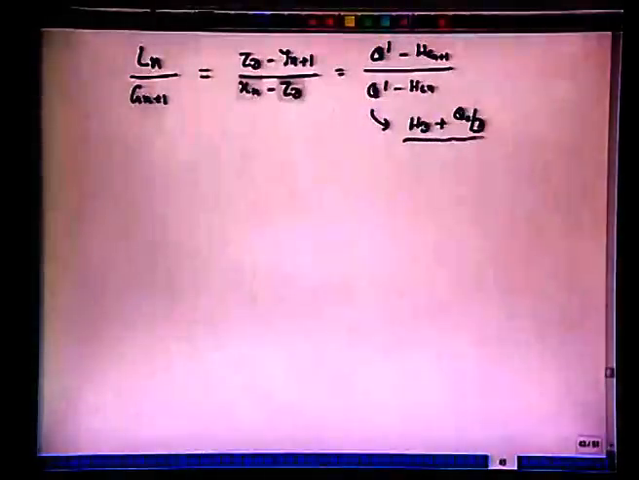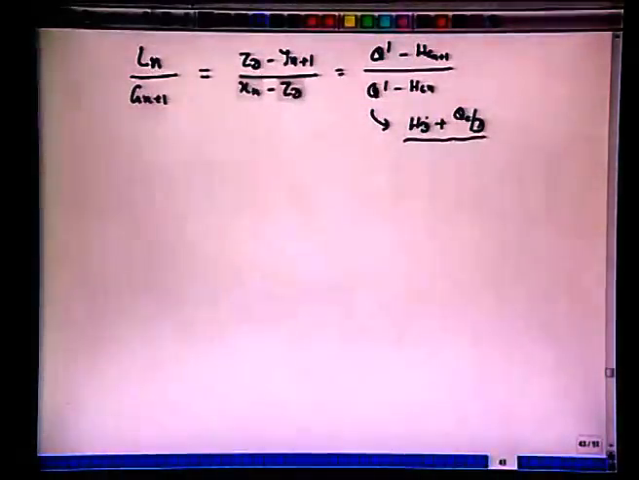The same message we are saying is that Ln over Gn plus 1 can be written as (Zd minus Yn plus 1) over (Xn minus Zd) equals (Q prime minus H Gn plus 1) over (Q prime minus H Ln). So this Q prime we are now defining as Hd plus Qc by D. Now let's try to understand what it is.